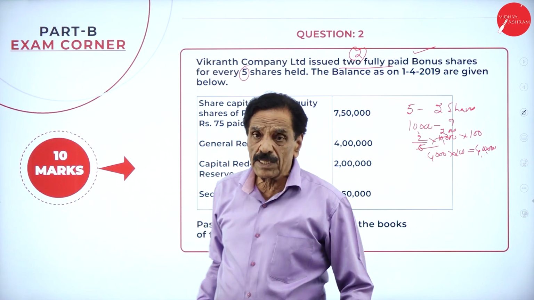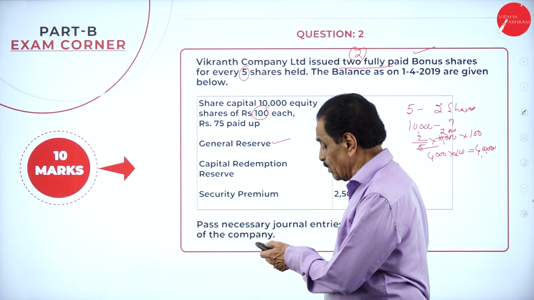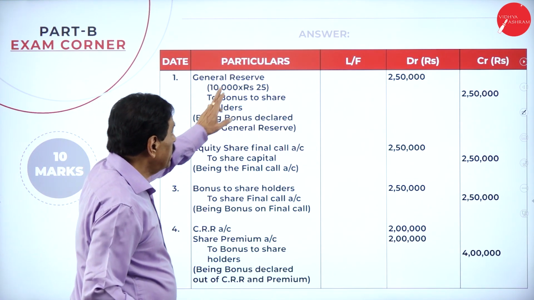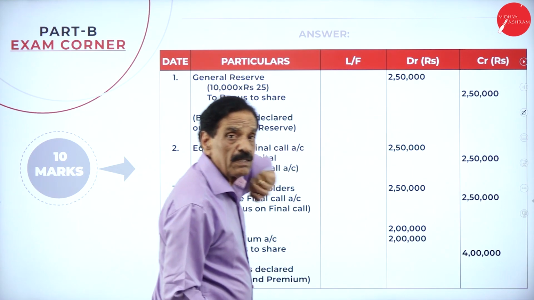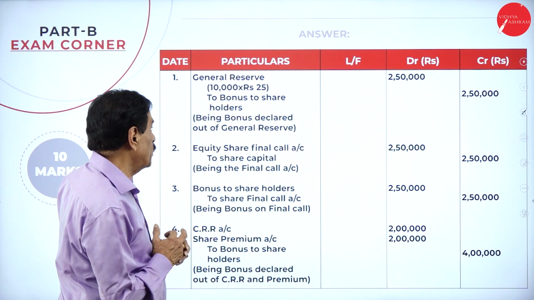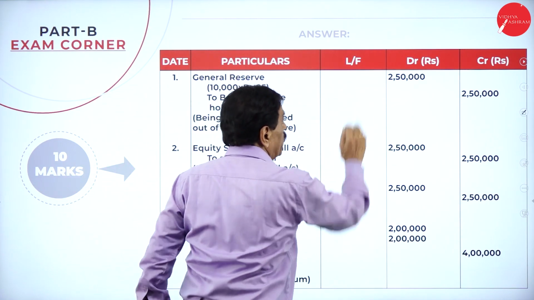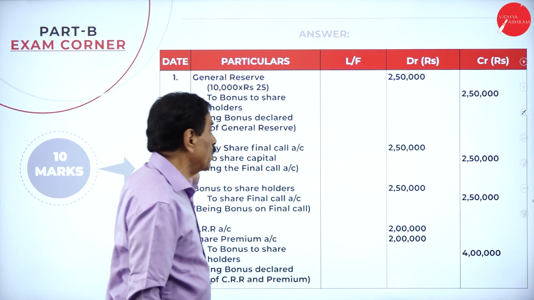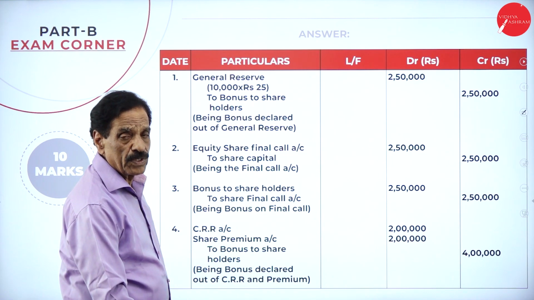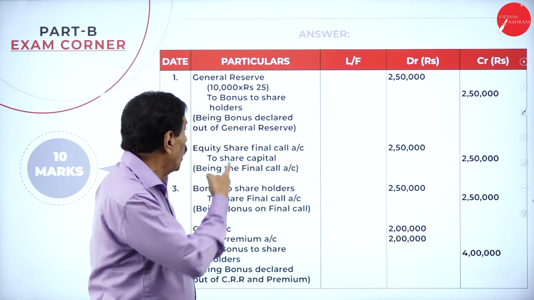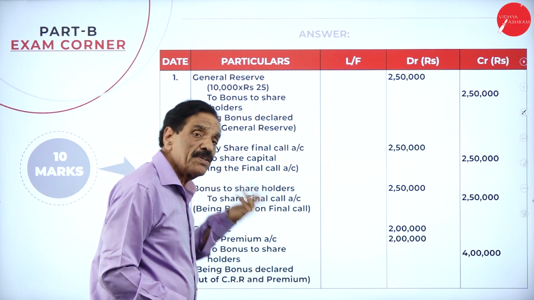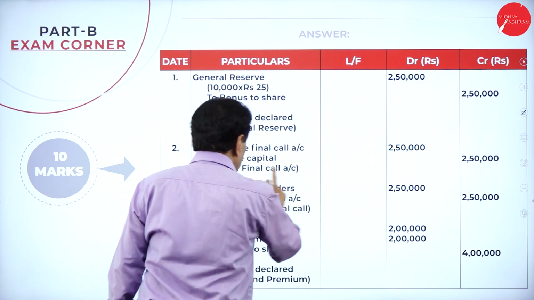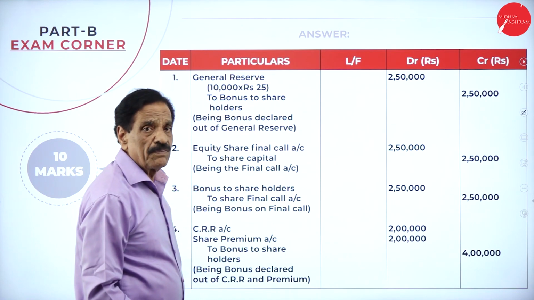So the entry goes like this. We should see the entries now. First entry, declared from the general reserve account debit 10,000 into 25, 2,50,000 to bonus to shareholders account 2,50,000, which means bonus has been declared out of general reserve. Then make the final call: equity share final call account debit to share capital account 2,50,000.